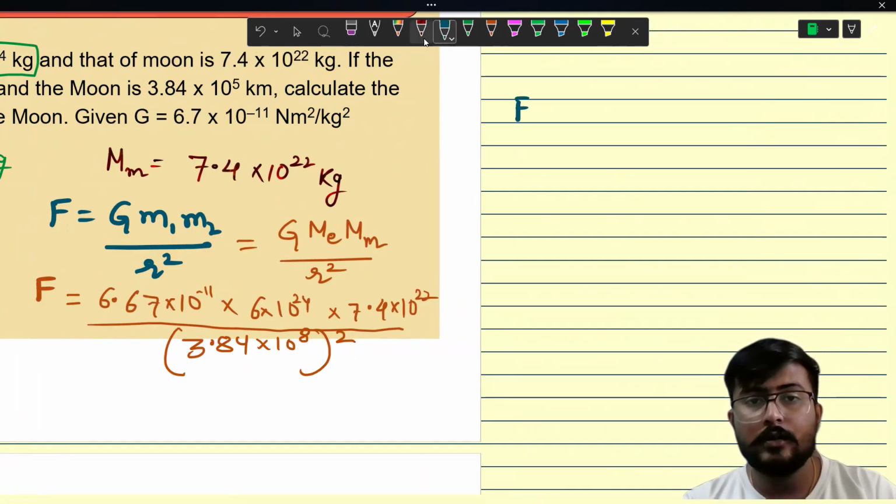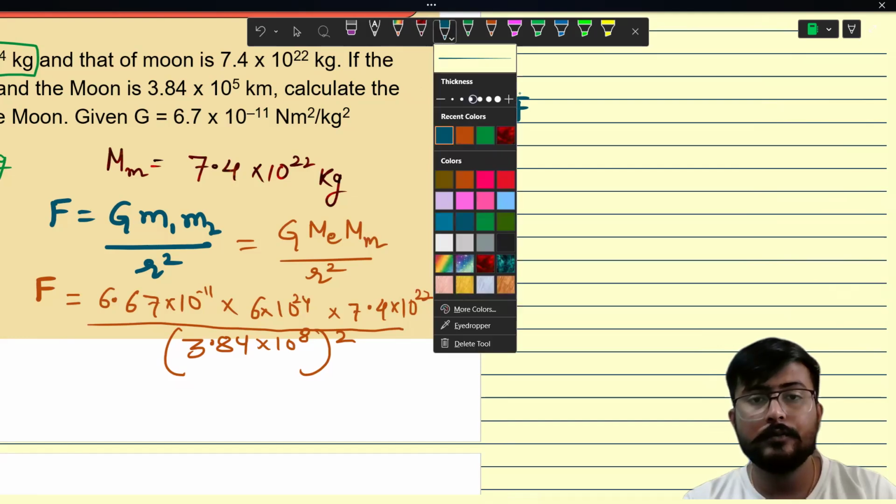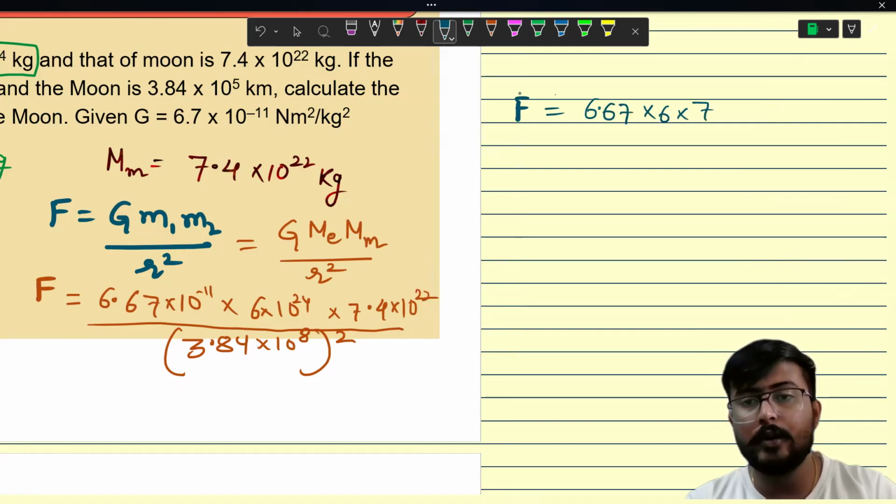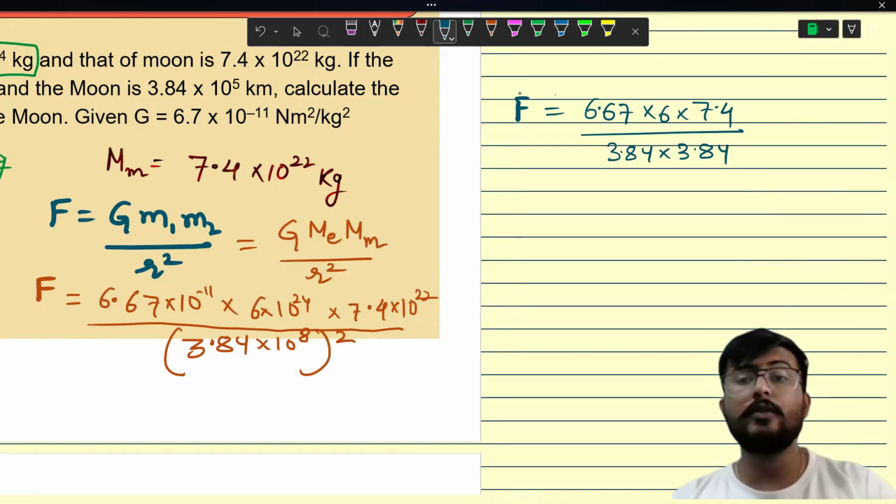So force is equal to 6.67 multiplied with 6 multiplied with 7.4 divided by 3.84 into 3.84. Why two times? Because we have to do a square.